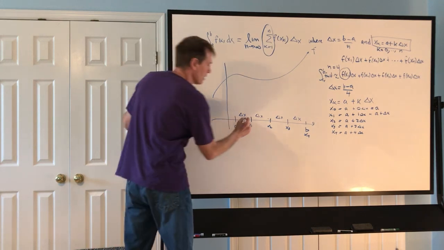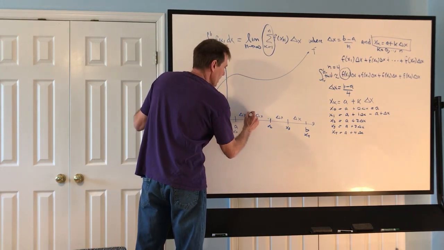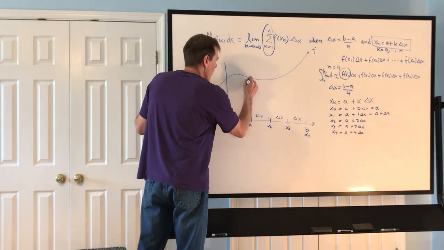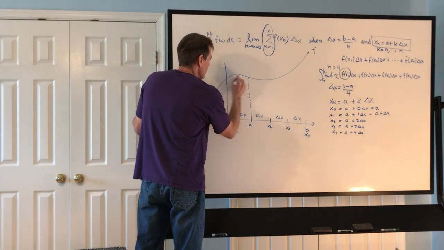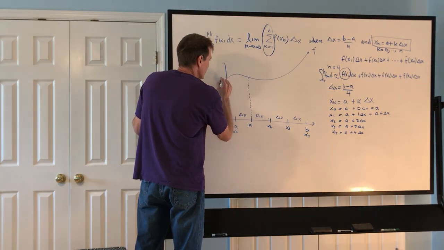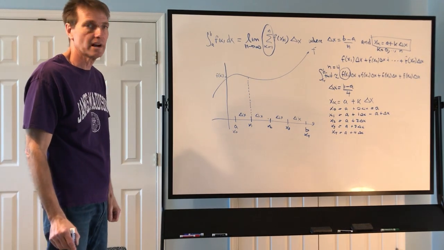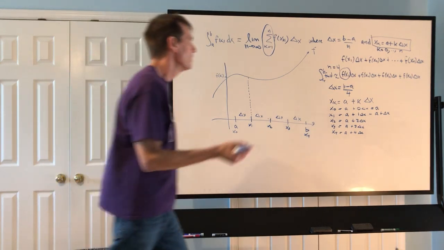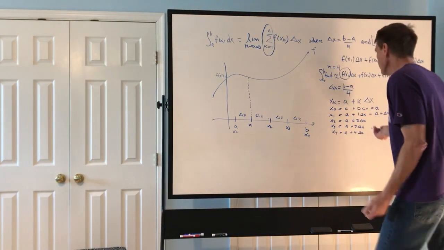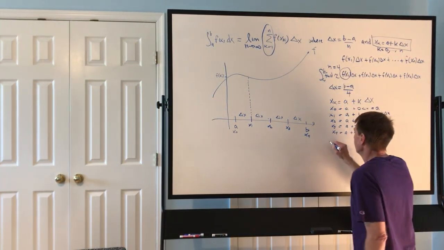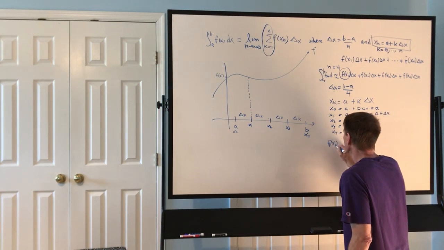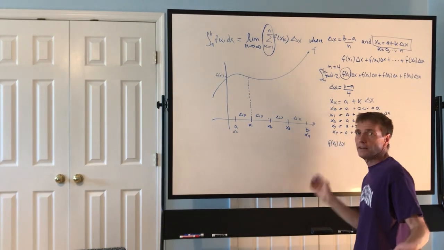Now let's play the game that we played before. We go up, we go over. So we plug it into the function, we get f of x1. Once we have that numerical value, we find what f of x1 is, and we multiply times delta x.